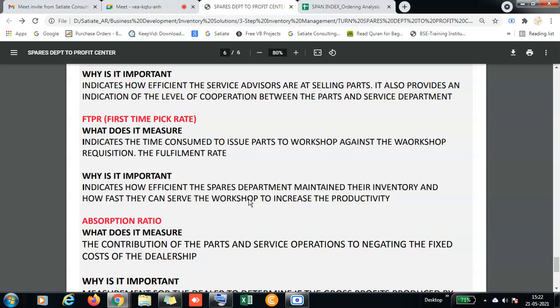It is nothing but how the spare parts department is maintaining the parts in the bin. If they are not properly kept in the correct bin or exact location, they are not able to find that part and cannot supply it to the workshop, so the fulfillment ratio drops. It actually impacts the maintenance of the store also. So it is a ratio where we can measure your spare stores management, how they are maintaining it inside.